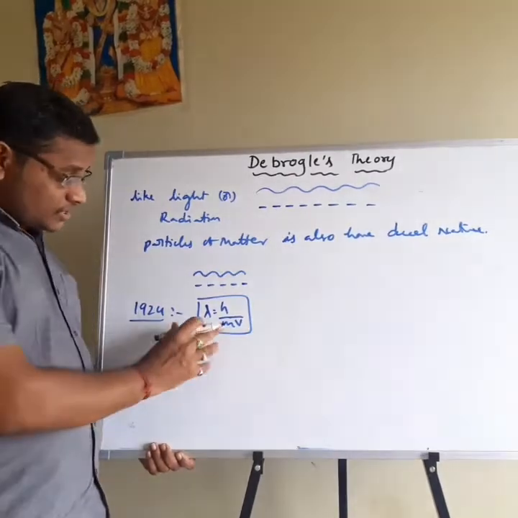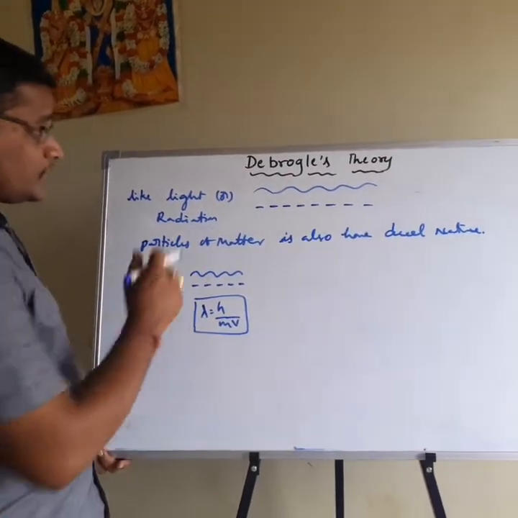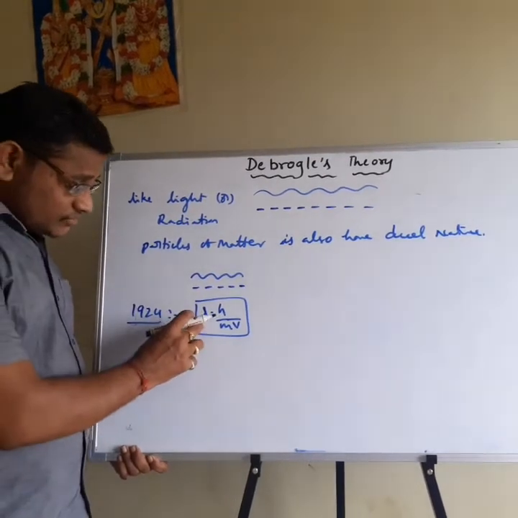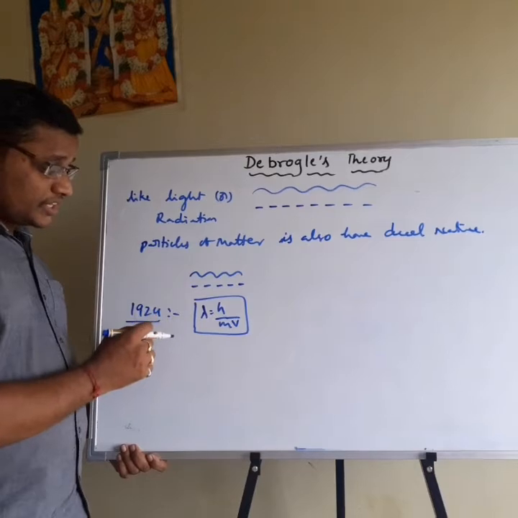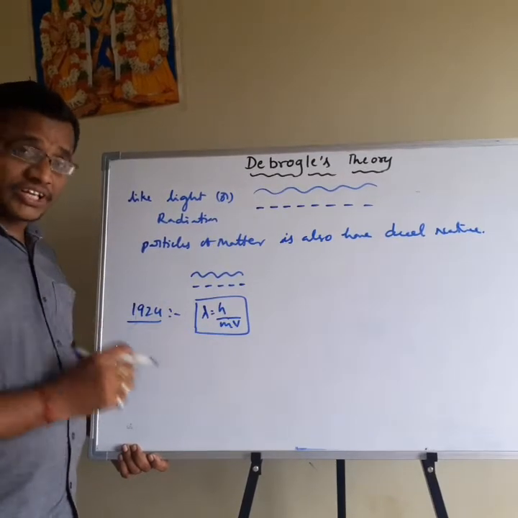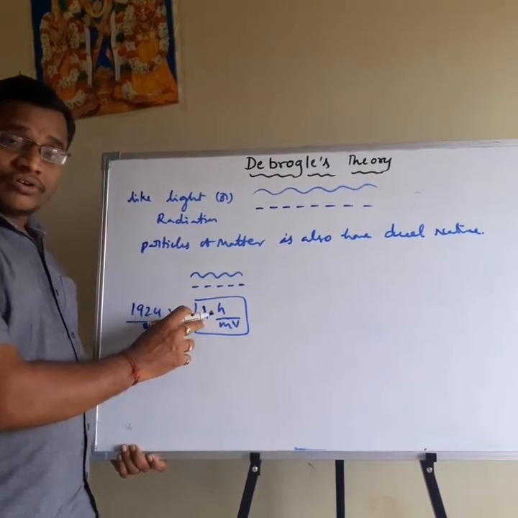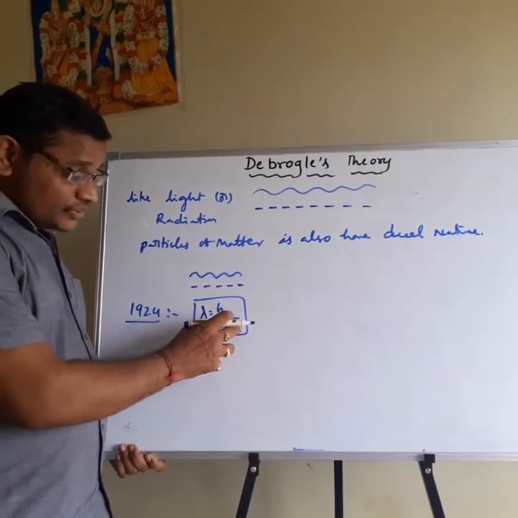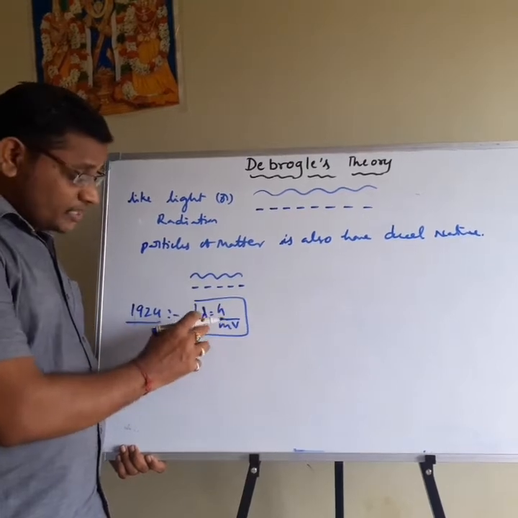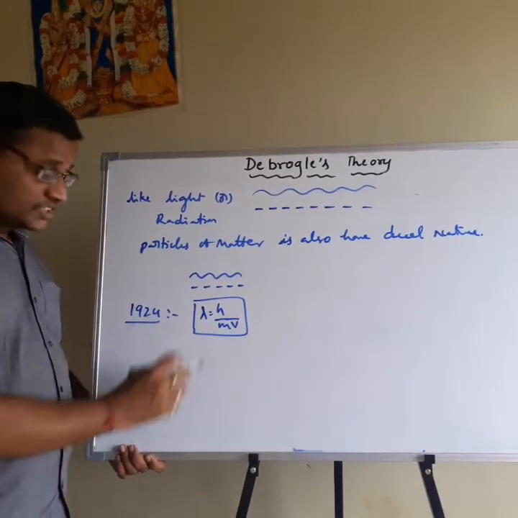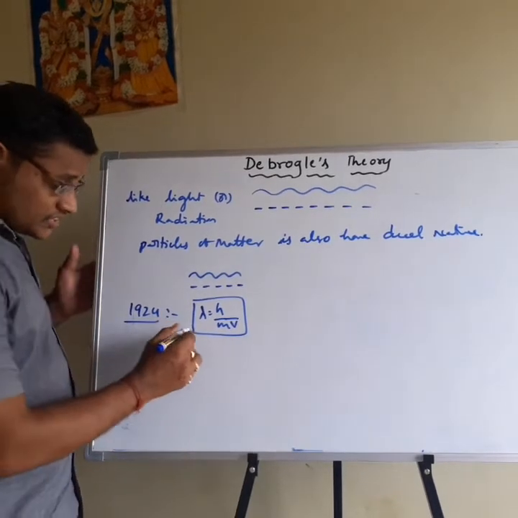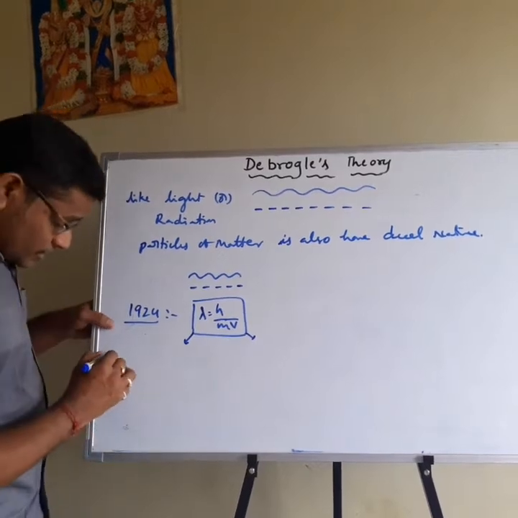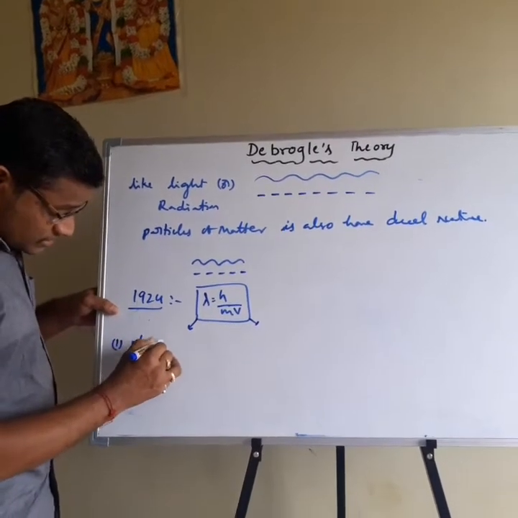Then how did de Broglie derive this equation? According to the de Broglie theory, he gave the relation between the wavelength of the wave and the mass of the moving particle m with velocity v by the formula lambda is equal to h by mv. This is called the de Broglie equation. This equation is obtained from two other equations. Then what are the two other equations? One is Planck's quantization of energy.